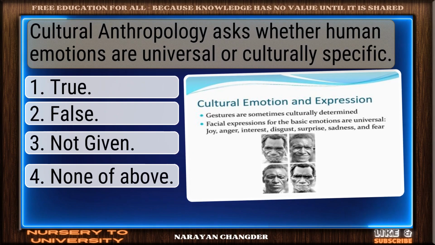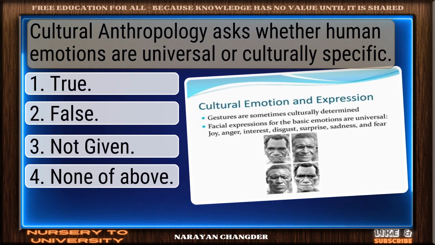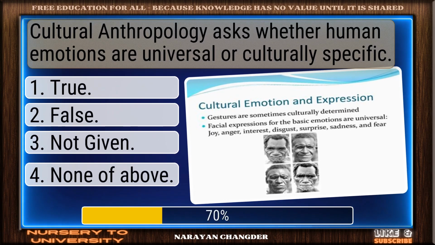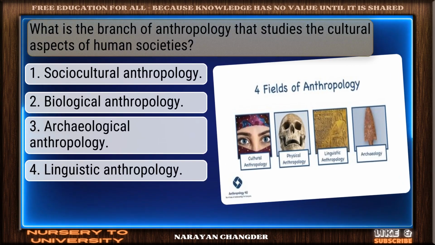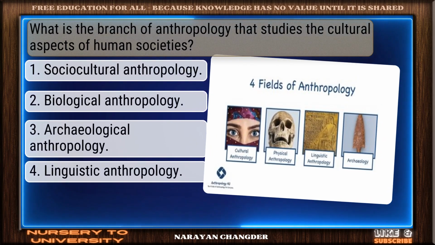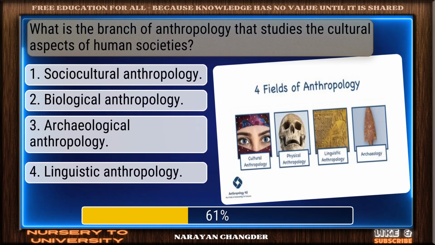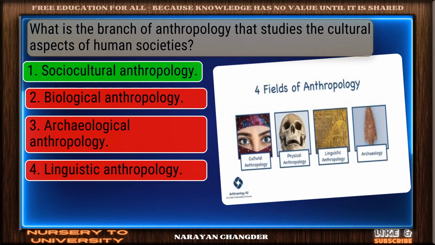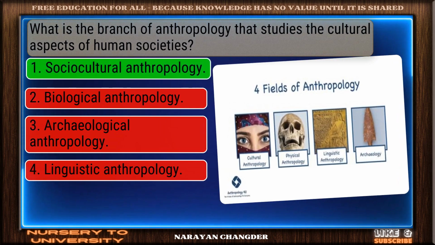Cultural anthropology asks whether human emotions are universal or culturally specific. Bravo, true is the answer. What is the branch of anthropology that studies the cultural aspects of human societies? Great job! Sociocultural anthropology is the accurate answer.